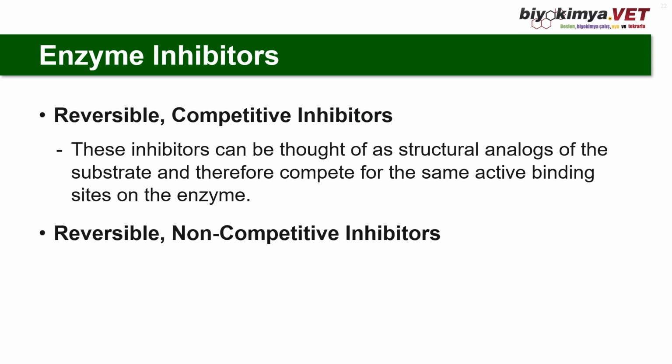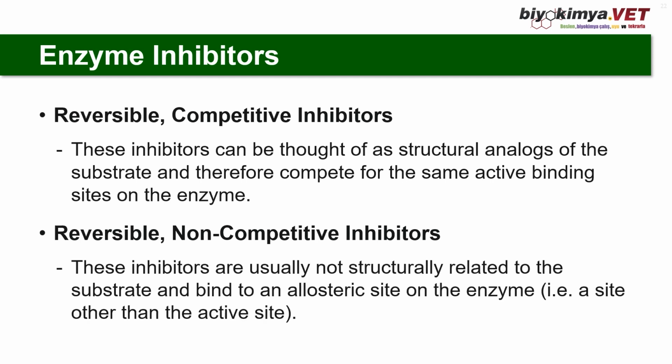Reversible non-competitive inhibitors. These inhibitors are usually not structurally related to the substrate and bind to an allosteric site on the enzyme. This means they bind to a site other than the active site. Thus, both substrate and inhibitor can theoretically bind to the enzyme simultaneously.